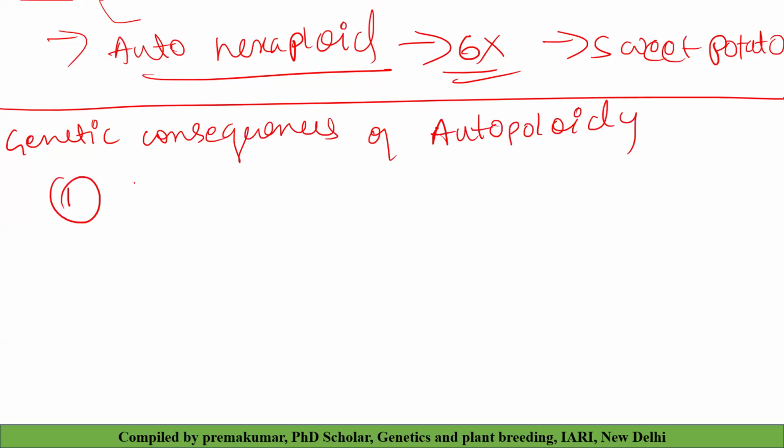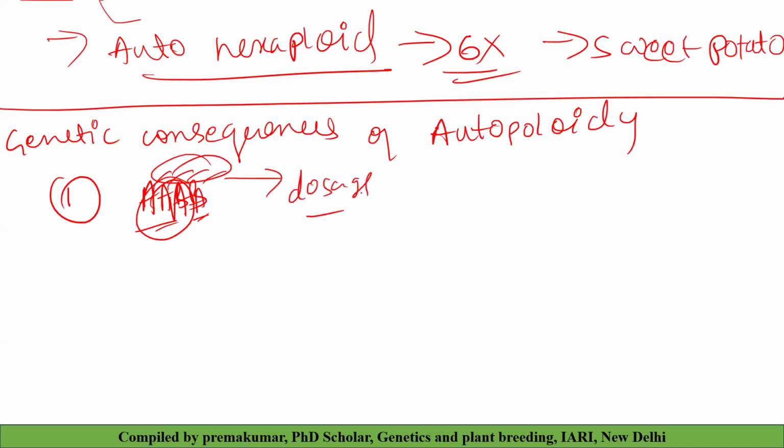One is, for example, you take groundnut only. We have A, B, B, D, D. There are several copies there. You think that all A copies. See, there will be an increase in the proportion of the alleles. This has the dosage effect, meaning the number of doses will increase. Then definitely there will be an increase in the phenotype, gigantism.